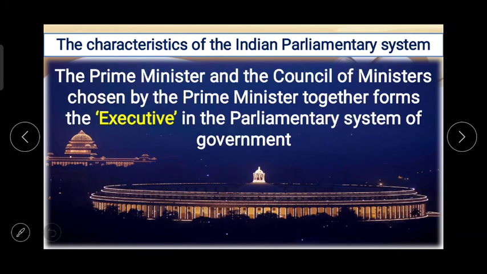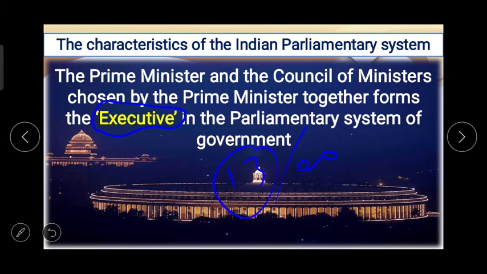Next one and the last one, characteristic of Indian parliamentary system. The prime minister and the council of ministers chosen by the prime minister together forms the executive. The prime minister and the council of ministers. Here one thing again which is very important to understand. For example, 13 members है out of 20. We are talking about the number which is not exactly, ये समझने के लिए हम 20 नंबर ले रहे हैं, which is more than that. About that also we'll talk in the next chapter.